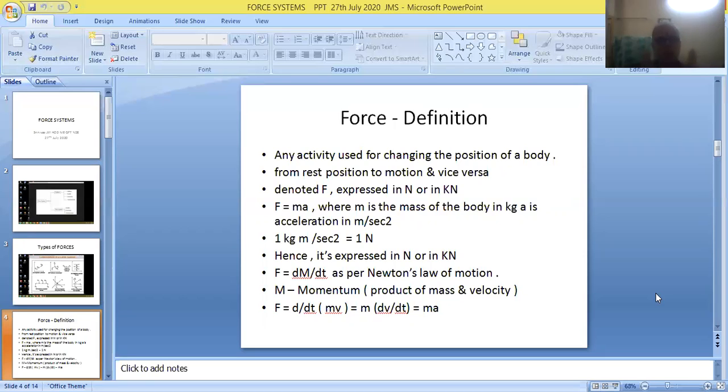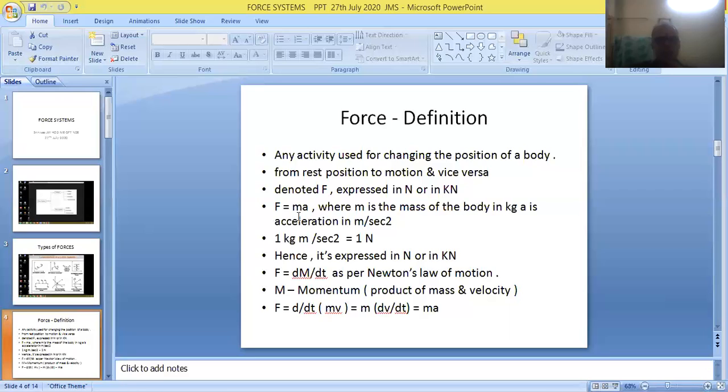So application of force is very important. That is called a force, capital F for indicating this parameter, expressed in newtons or in kilonewtons.